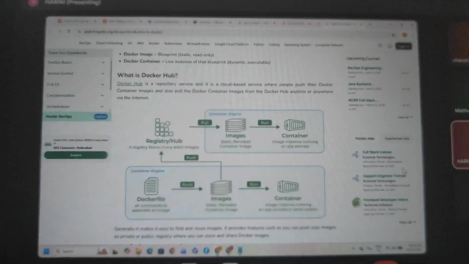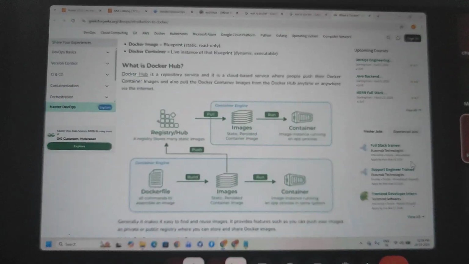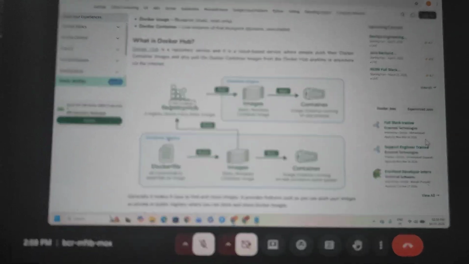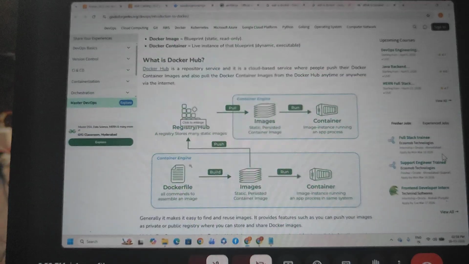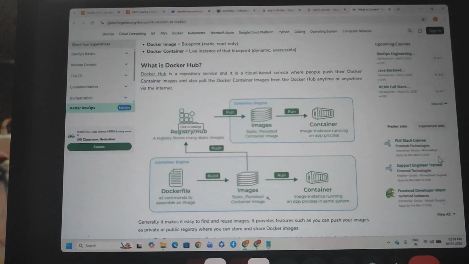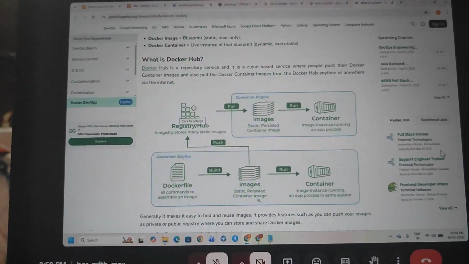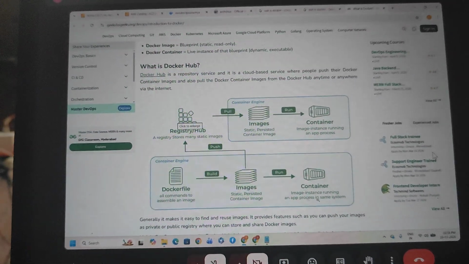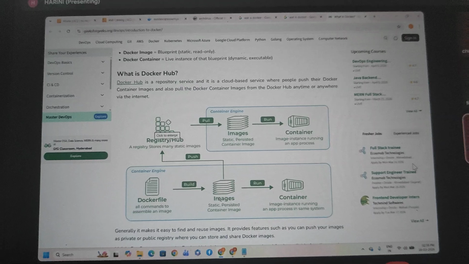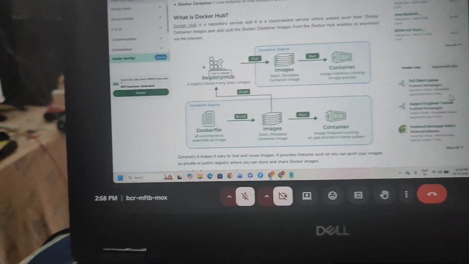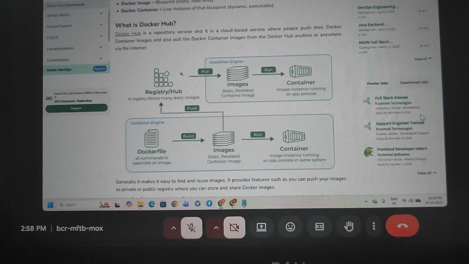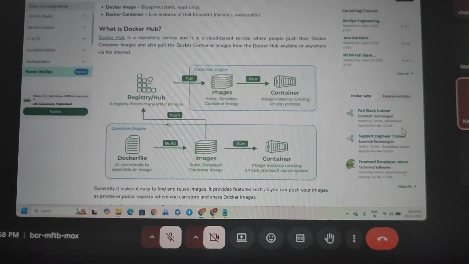Okay, push-related work. How to push? So first we have to create. The registry of Docker images is available in Docker Hub. So how do we push a Dockerfile? First we have to create one Dockerfile, and next we have to build that Dockerfile, and next we run the container. After that the container is successfully ready, and even the image is successfully ready, and this image we can push into Docker Hub also. There are two processes. One is you pull the image, another is you push.